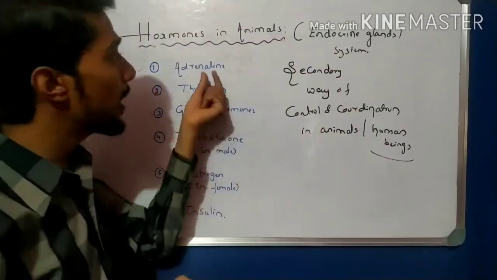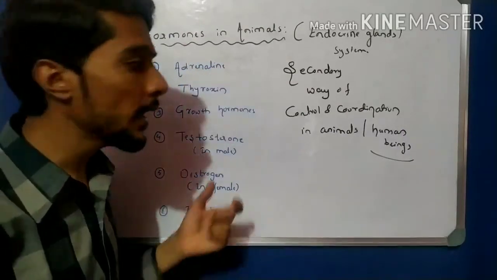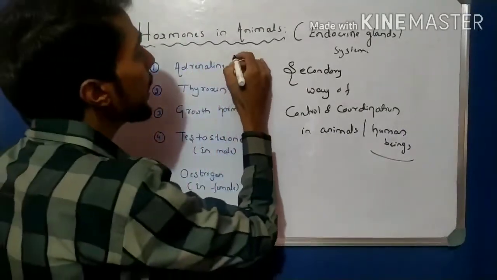The first one is adrenaline. It is one type of hormone, present in both male and female.